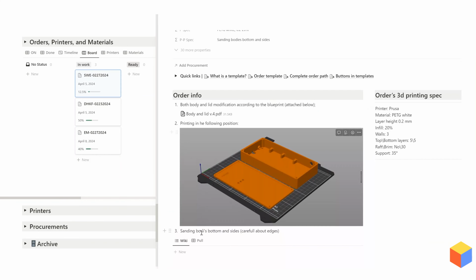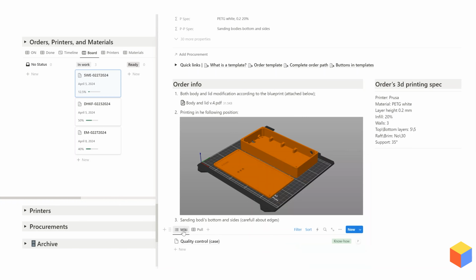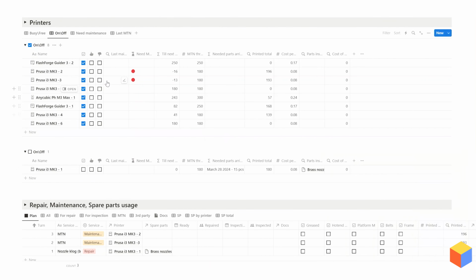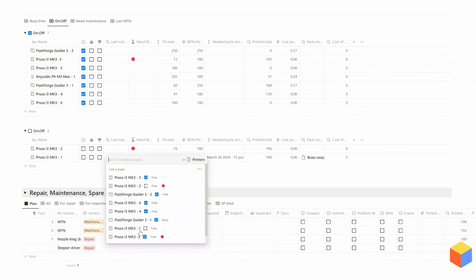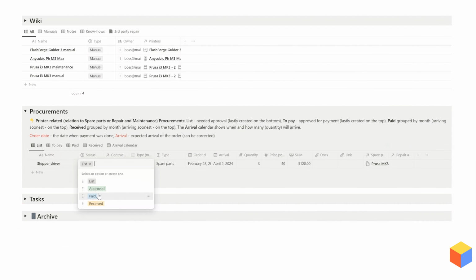That one needs special paint. And this one can use that. And that is under NDA. More printers, more repairs, more procurements.